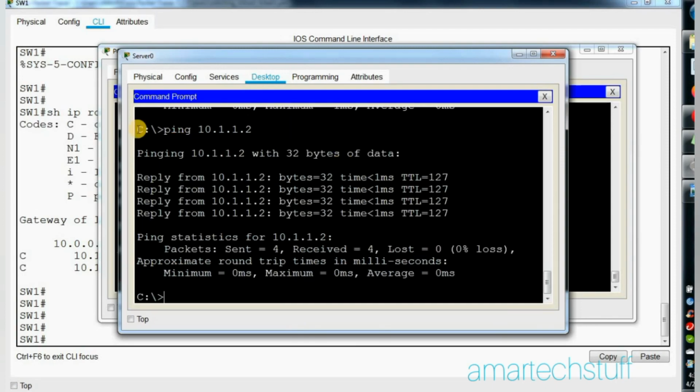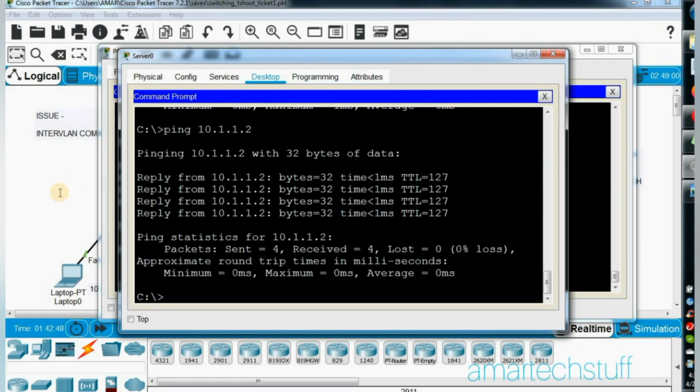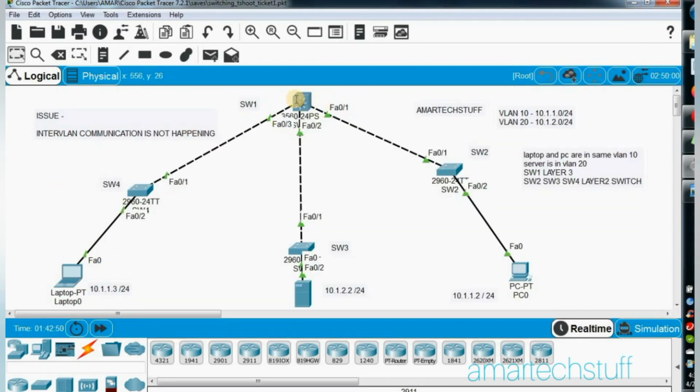So guys, always remember that on layer 3 switches, if inter-VLAN communication is not happening, please do check whether the routing feature is enabled or not, because by default on layer 3 switches IP routing is mostly disabled. So this is what I wanted to share in this particular trouble ticket.